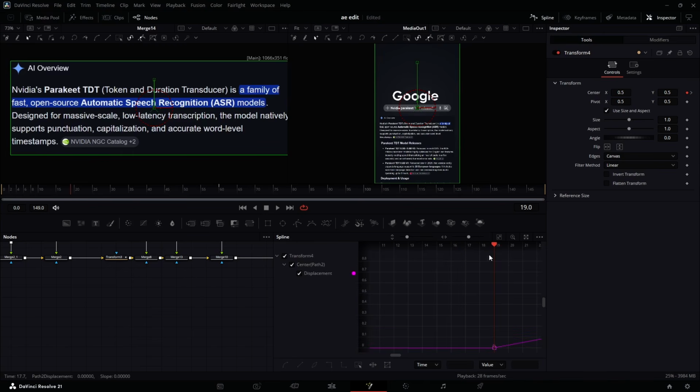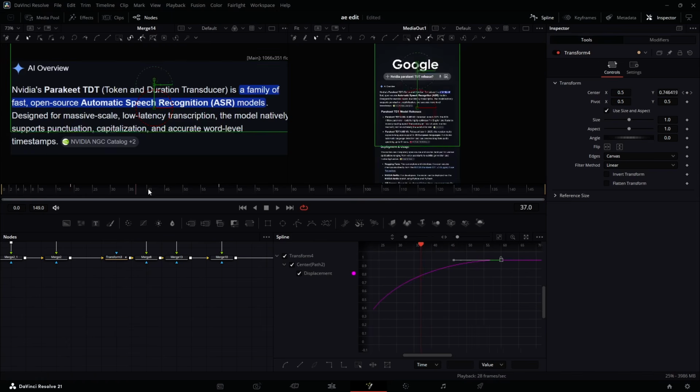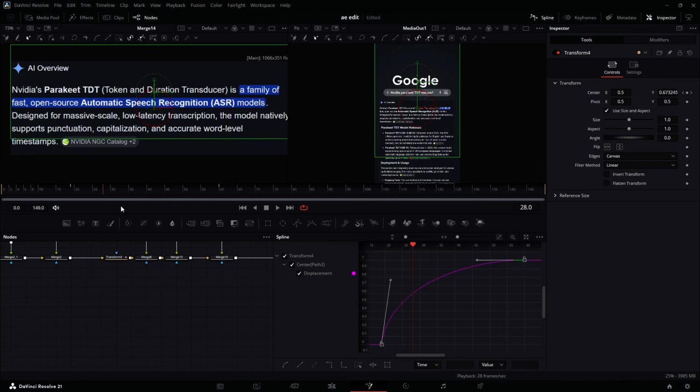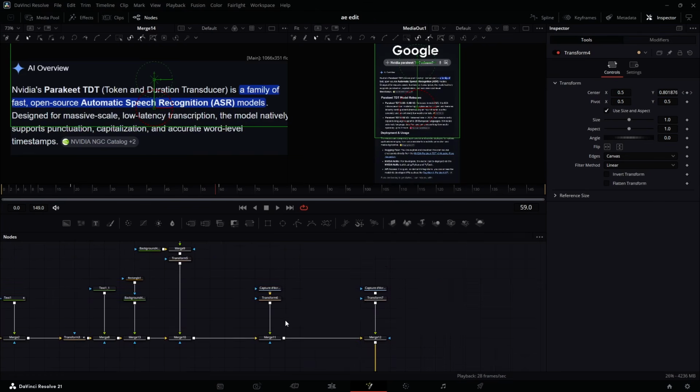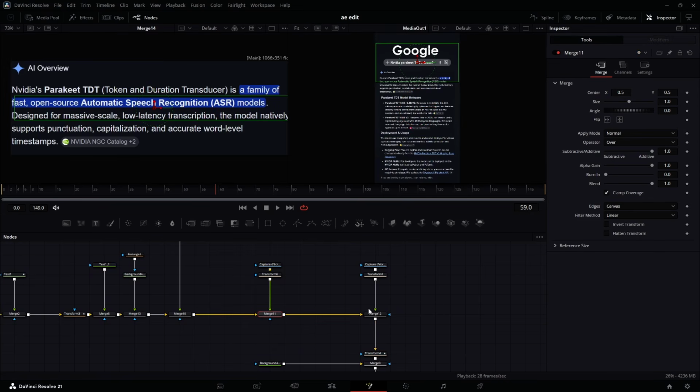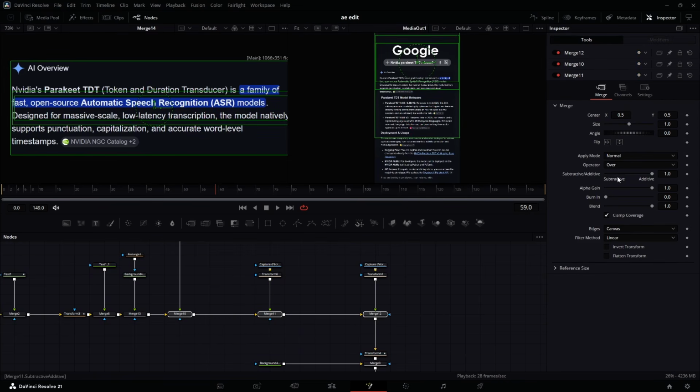Now go to spline, select all of these, hit Ctrl A, S, and it is our cubic. Good. Now what you need to do next is, good, you see how it appears, it goes up like this, showing all of this animation. All you have to do next is come to this. You can either choose to keyframe the blend value and the center X and Y, or you can choose to keyframe only the center X and Y. Let me show you what I'm saying.